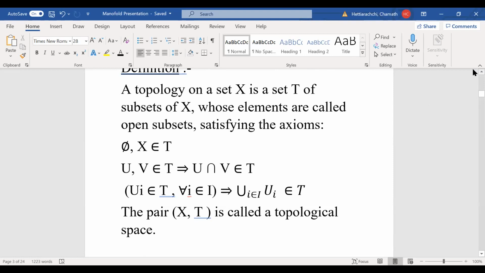That's how we define a topological space.